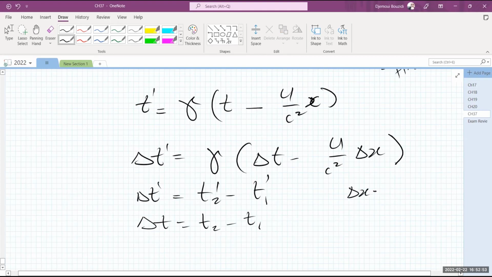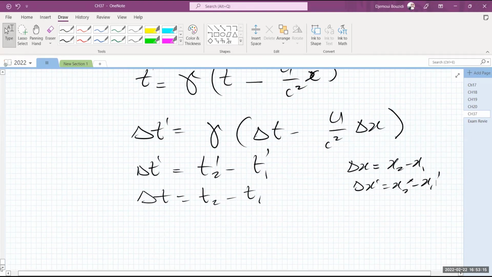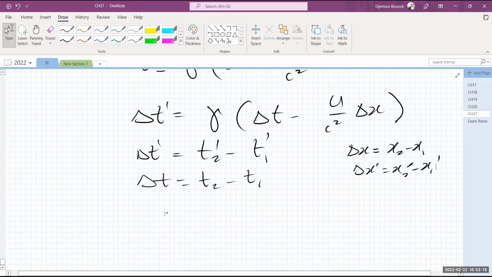Obviously, delta X is simply going to be X2 minus X1, the locations of these two objects, which could be in the same location. It doesn't matter really. And the same thing with delta X prime, which is going to be X2 prime minus X1 prime. Obviously, if one were to cause the other near it, then that's fine, okay? They have to have delta X equal to 0 in this frame. Here is the issue.